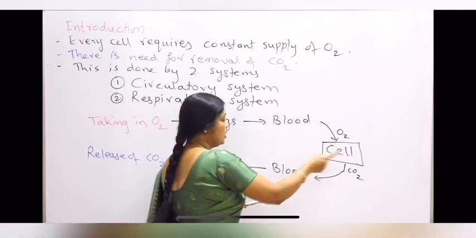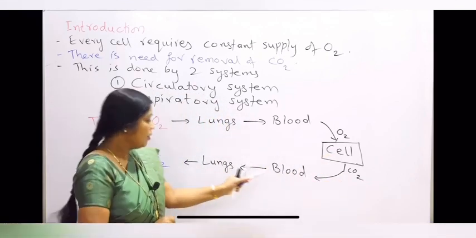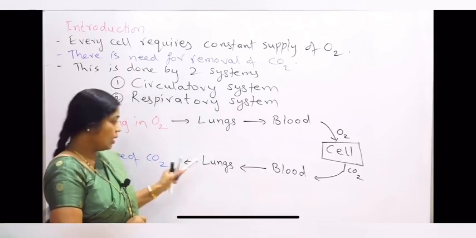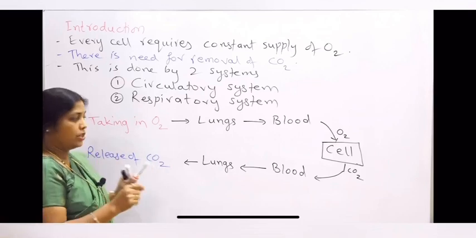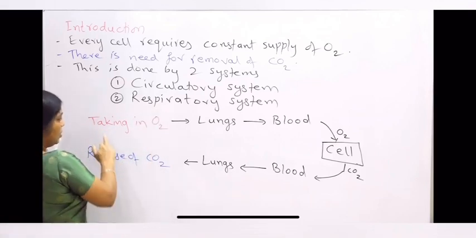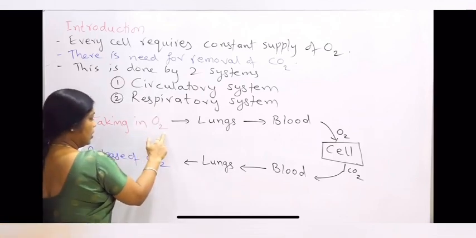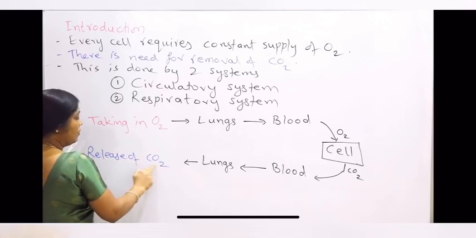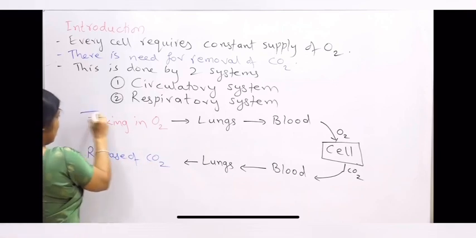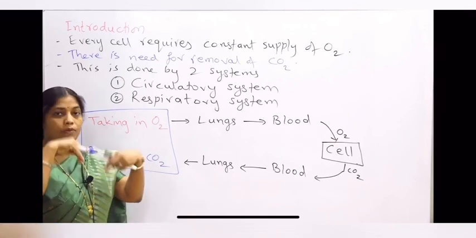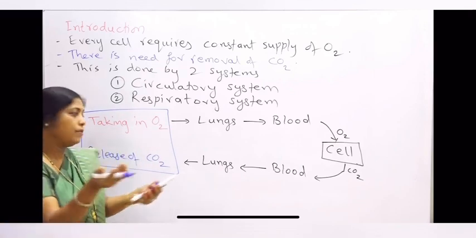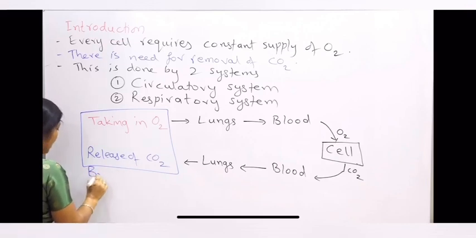This carbon dioxide will again diffuse back into the blood. From blood it will go to lungs, and from lungs it will be released out during expiration. So this process of taking in oxygen and releasing out carbon dioxide is called breathing.